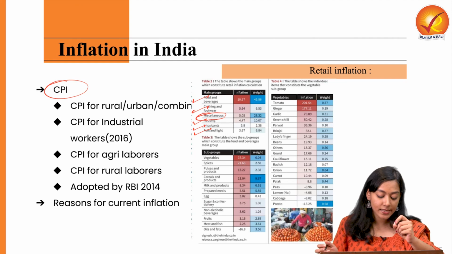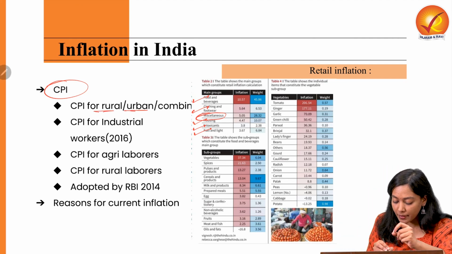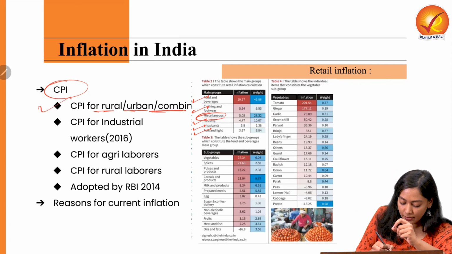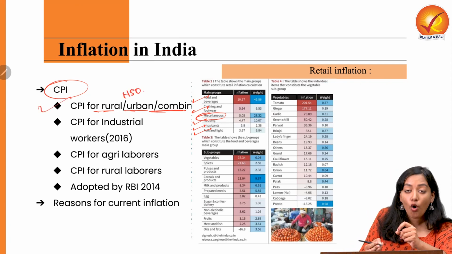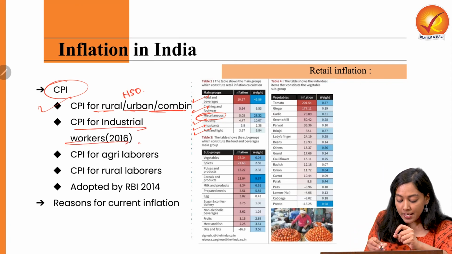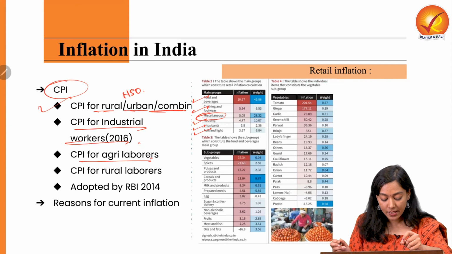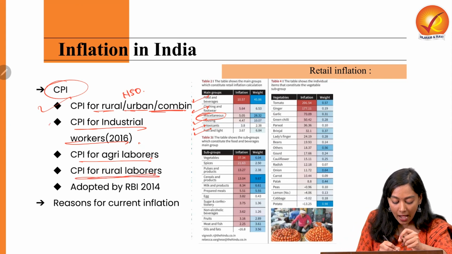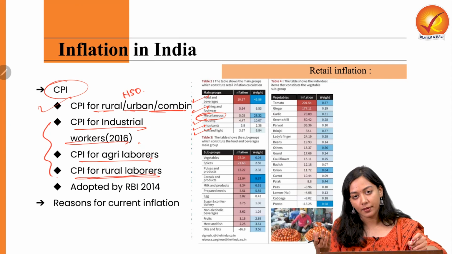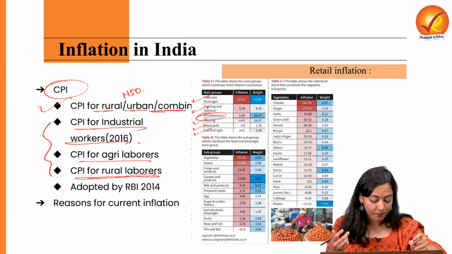It only calculates the CPI which is for rural, urban and combined type. All the other 3 types of CPI, that is CPI for industrial workers, CPI for agricultural laborers, CPI for rural laborers, are calculated by Labor Bureau, which comes under Ministry of Labor.